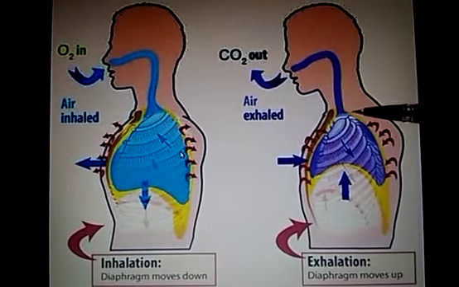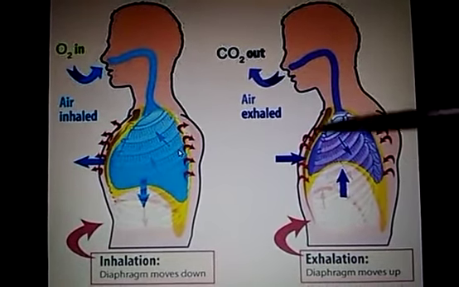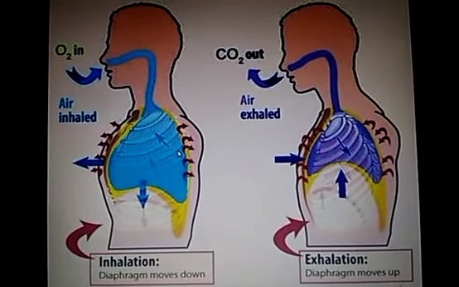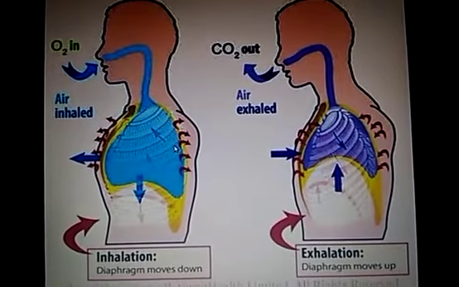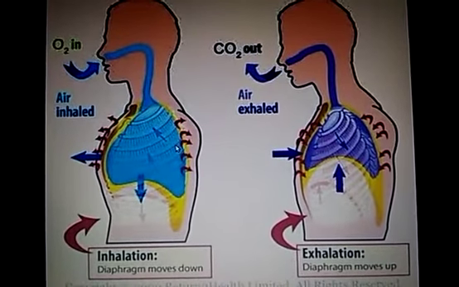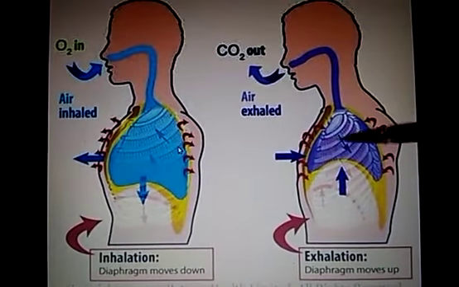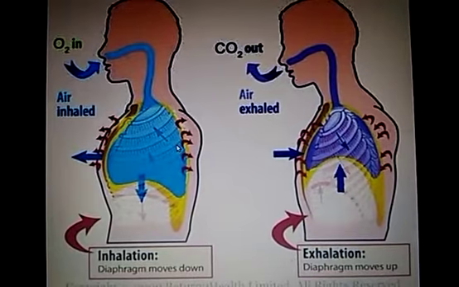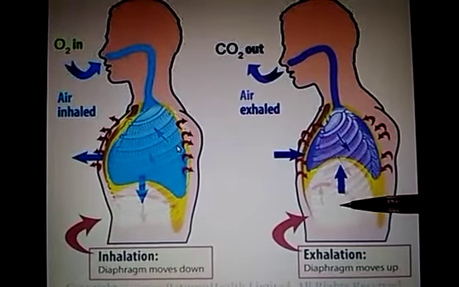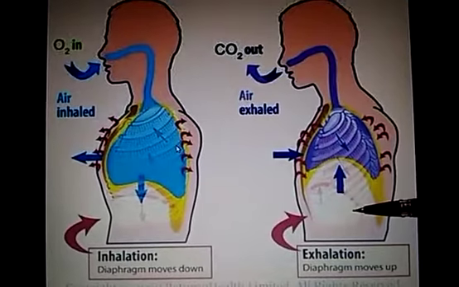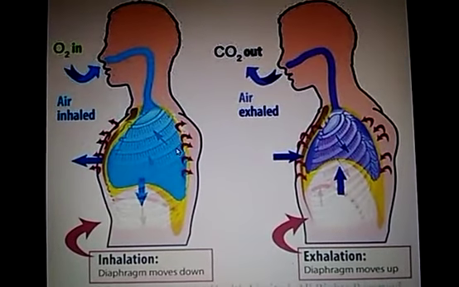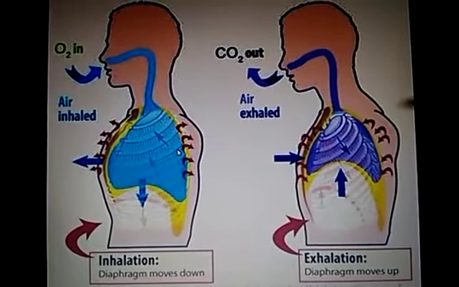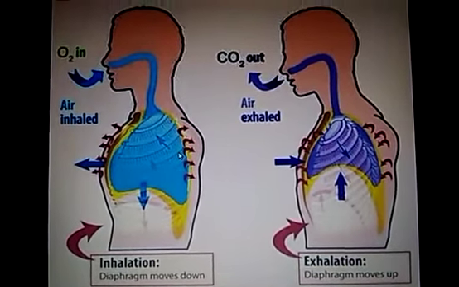Now, when gases exchange takes place, the lungs are filled with carbon dioxide, and this carbon dioxide must be exhaled out, because this is a waste material. So in order to exhale the carbon dioxide, what does the respiratory system do? First of all, the diaphragm now relaxes, and when the diaphragm relaxes, it moves upwards. So the diaphragm moves upwards, and the rib cages are projected inwards.